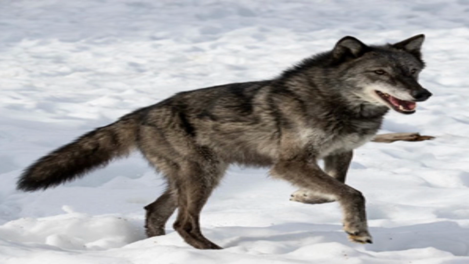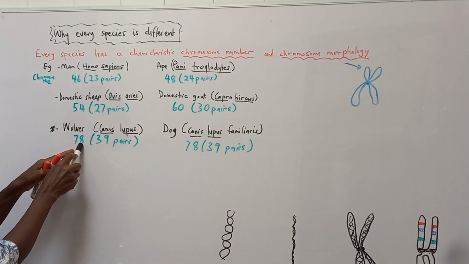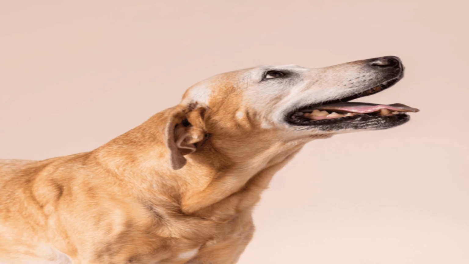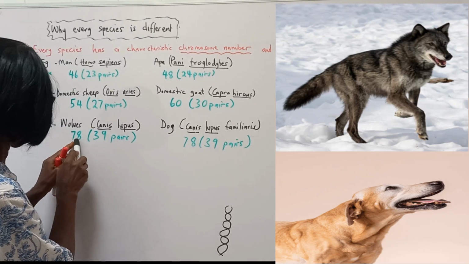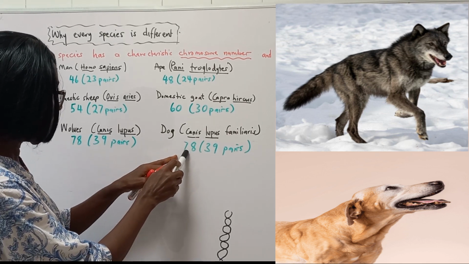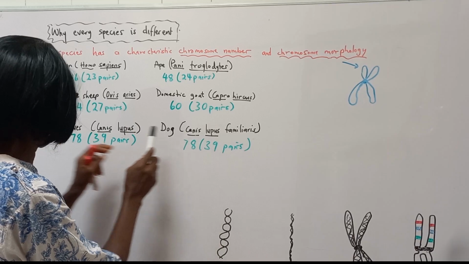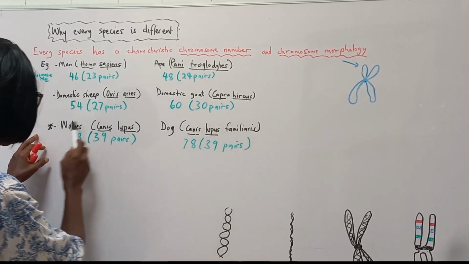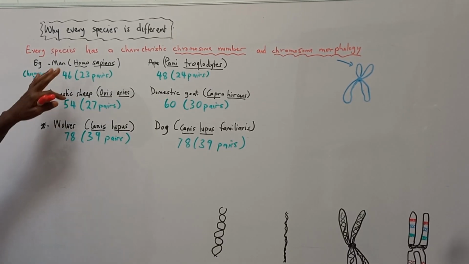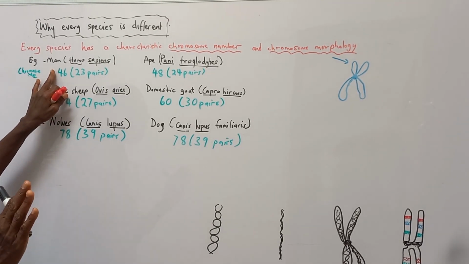Now we come to wolves, Canis lupus. The chromosome number is 78, 39 pairs. The dog is Canis lupus familiaris. The chromosome number of the wolf is 78, 39 pairs. The chromosome number of the dog is 78, also 39 pairs. This will come back. So far, what we are saying is that a different species has a different chromosome number.